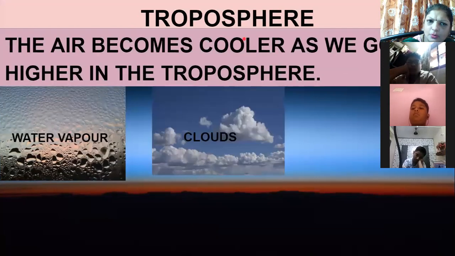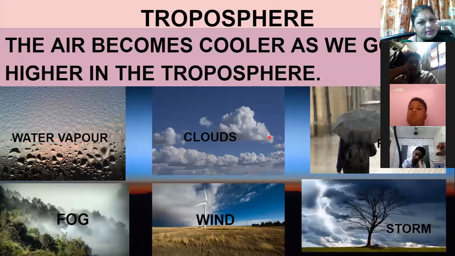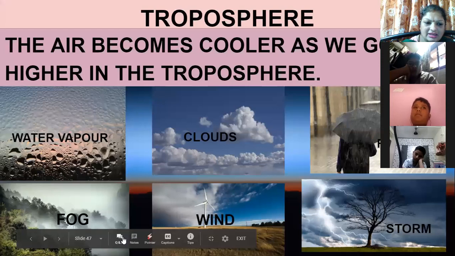What happens in the troposphere? As I told you, we live here. But what happens in the troposphere at the higher part? Which processes go on in the troposphere? Water vapor, that is evaporation takes place. Cloud formation, clouds are there. Rainfall, fog, that is the smoky thing you can see here, that is fog.